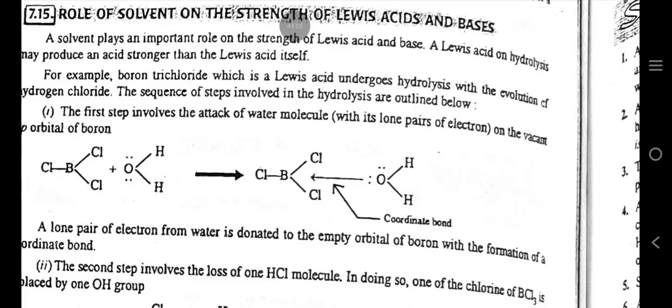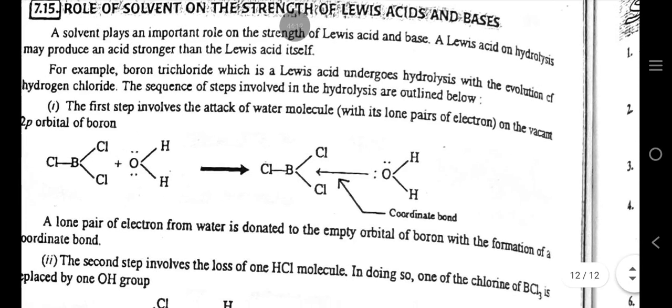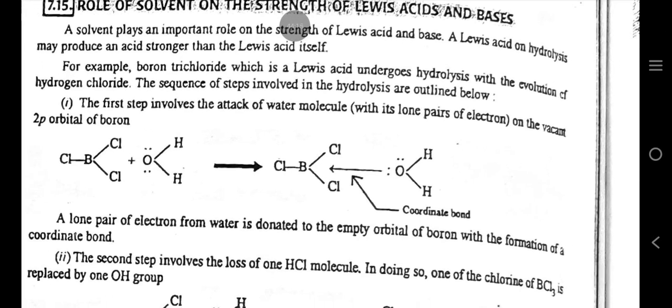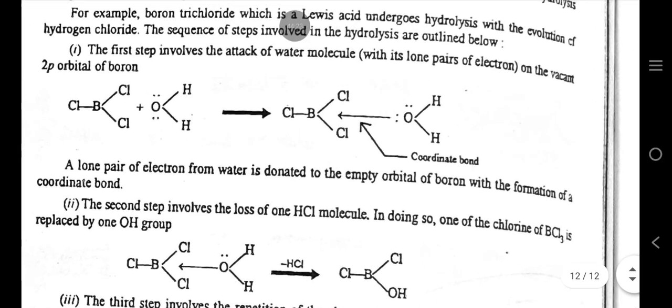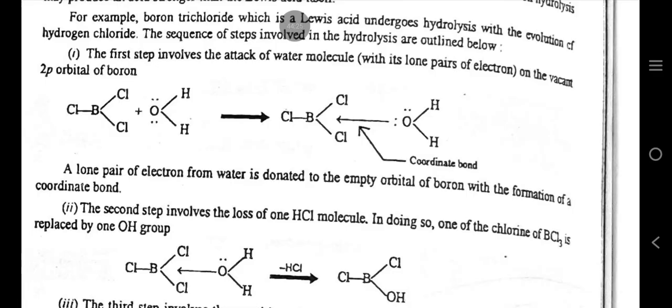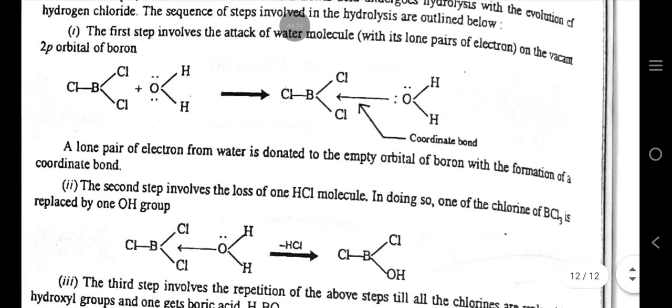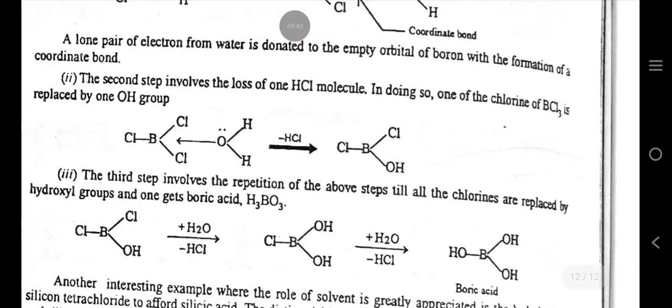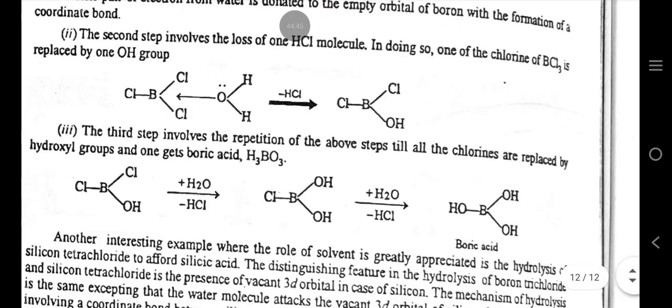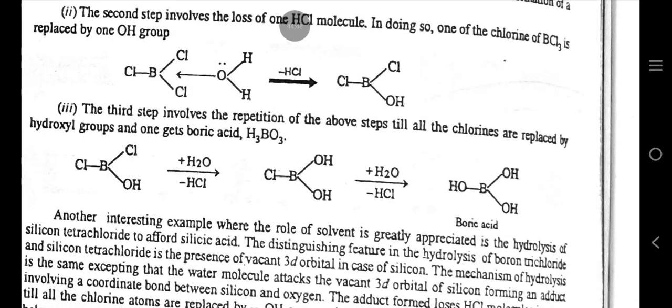Role of solvent on the strength of Lewis acids and bases. A solvent plays an important role on the strength of Lewis acid and base. A Lewis acid on hydrolysis may produce an acid stronger than the Lewis acid itself. For example, boron trifluoride, which is a Lewis acid, undergoes hydrolysis with the evolution of hydrogen fluoride. The sequence of steps involved in the hydrolysis are outlined below. The first step involves the attack of water molecule with its lone pair of electrons on the vacant 2p orbital of boron. A lone pair of electrons from water is donated to the empty orbital of boron with the formation of a coordinate bond. The second step involves the loss of one HCl molecule.